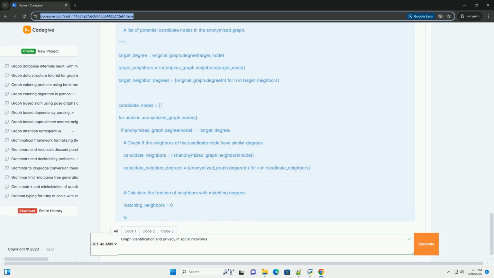In graph analysis, DP can be applied to various tasks, such as releasing degree distributions, calculating centrality measures, performing community detection. DP is a powerful technique, but it requires careful implementation and consideration of the specific data and analysis being performed.